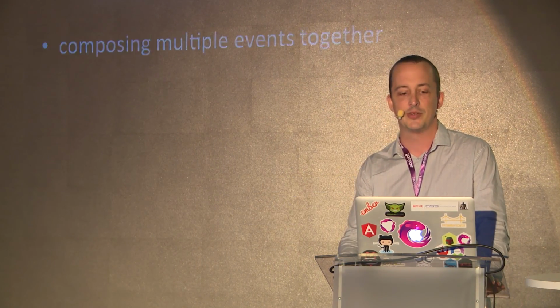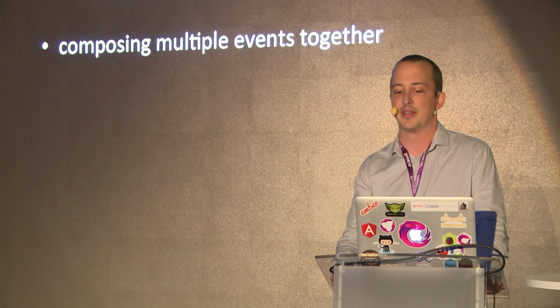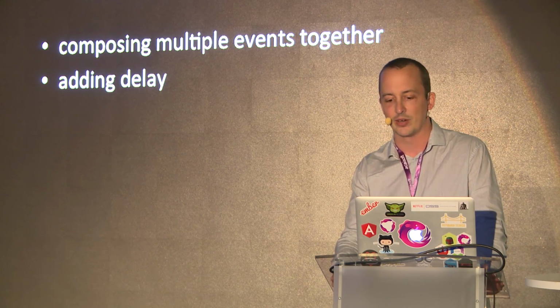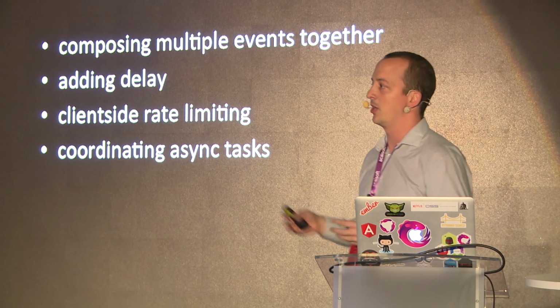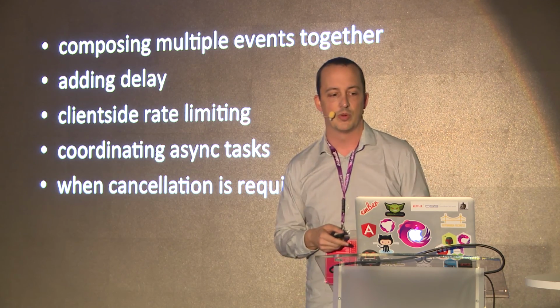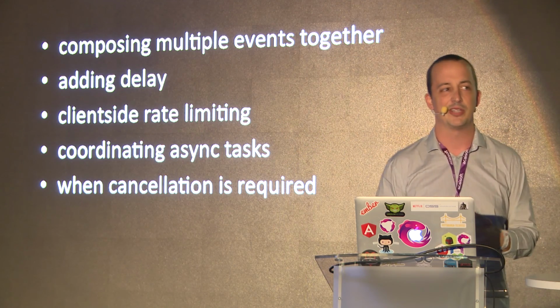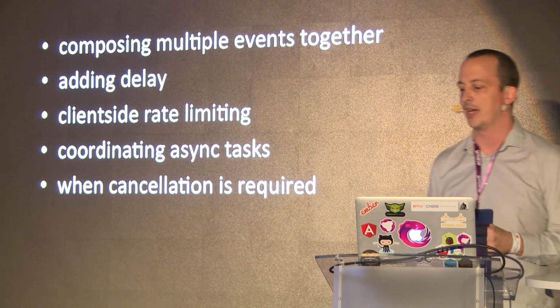Use Rx where it's best suited. Composing multiple events together, adding some sort of delay or client-side rate limiting, coordinating multiple async tasks like we saw with drag and drops, very good at that. When cancellation is required, dealing with streams of events and stuff like that with WebSockets. Don't use Rx when it's not needed.